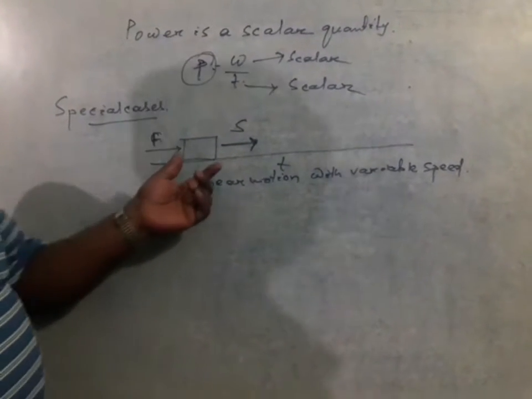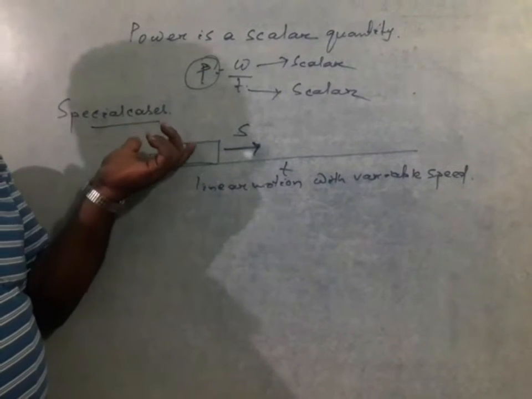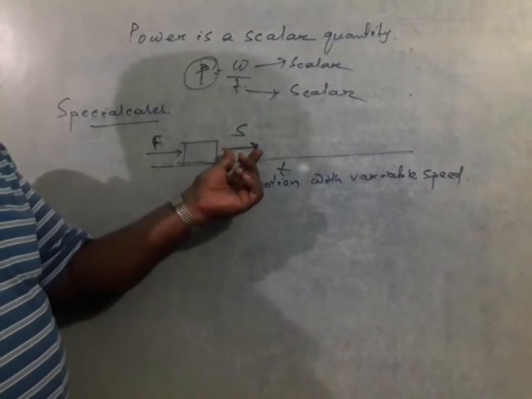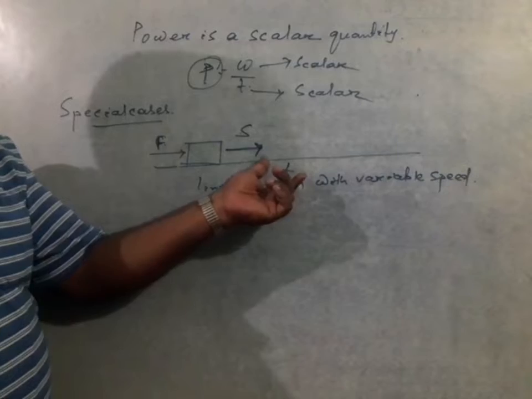Initially, when the body was at a certain position, some amount of force F is applied such that the body gets displaced up to a certain distance in a time interval t.